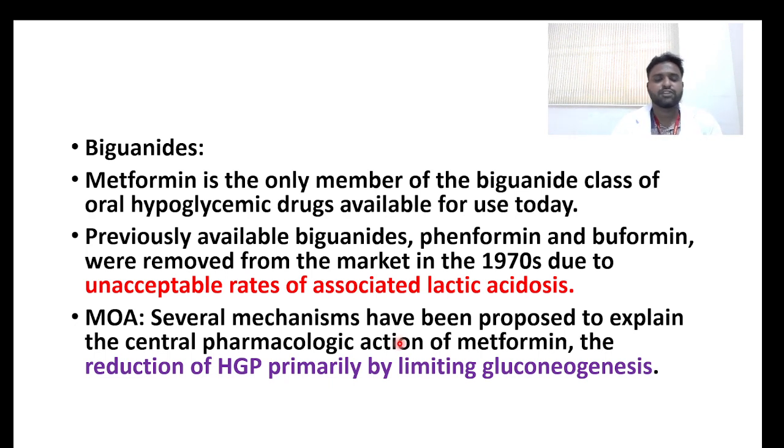So what is the mechanism of action of these biguanides, metformin? Several mechanisms have been proposed to explain the central pharmacological action of metformin. The main action is the reduction of hepatic glucose production, primarily by inhibiting the process called gluconeogenesis. So glucose production will be inhibited.